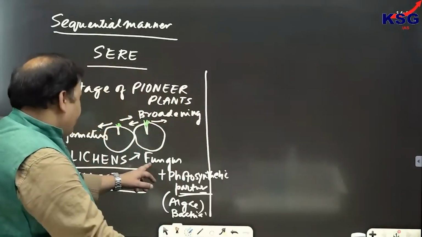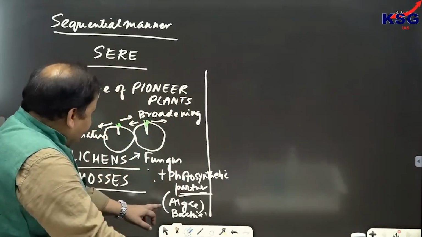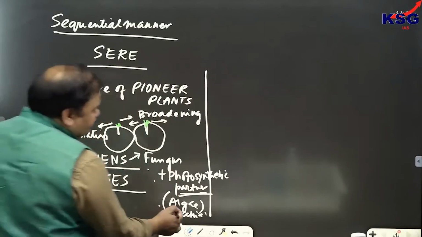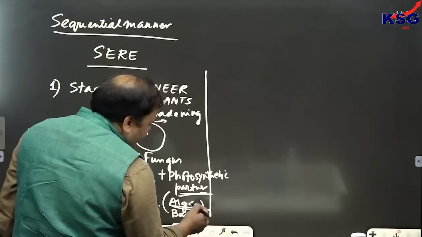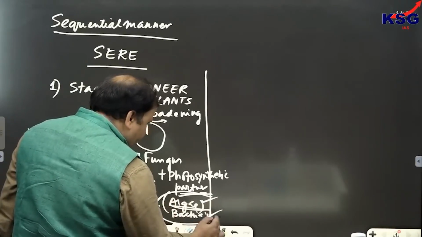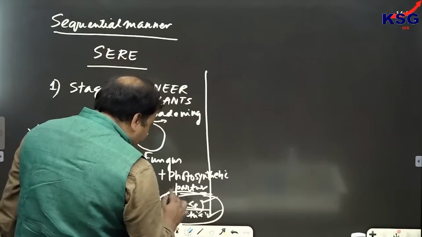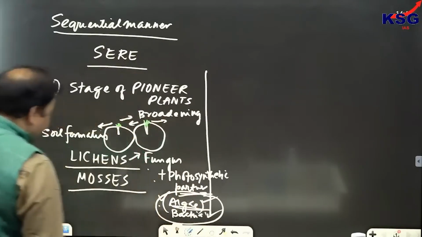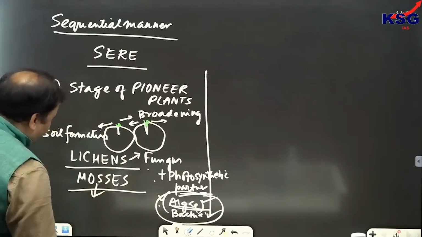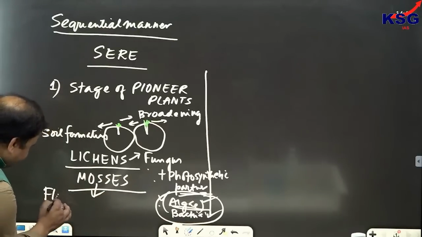Lichens is a combination of fungus with a photosynthetic partner, which is generally an algae, but sometimes is bacteria also. And they have asked you in UPSC that lichens is a combination of what, and they have put forward both the options. So in this kind of question, when both the options are put forward, you would be selecting that which is frequently present. But when you talk about mosses, mosses are flowerless plant,